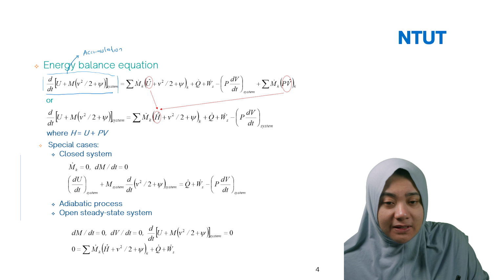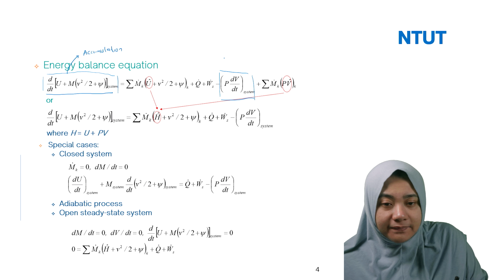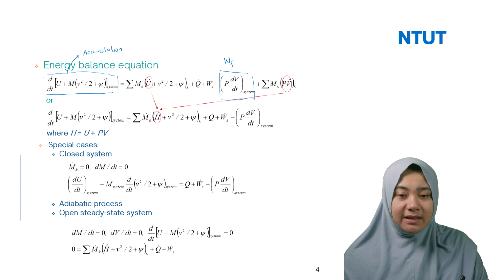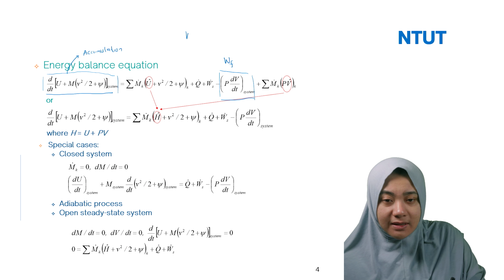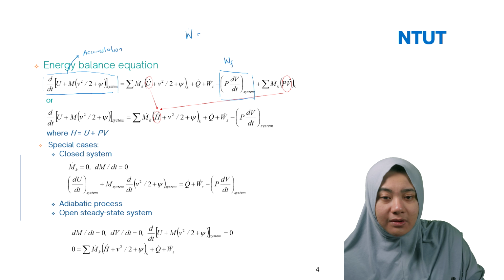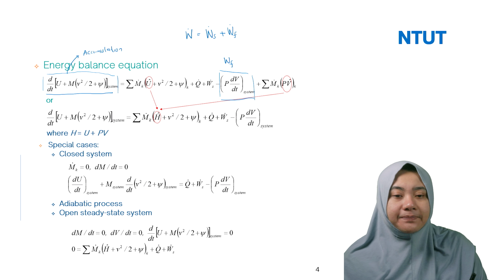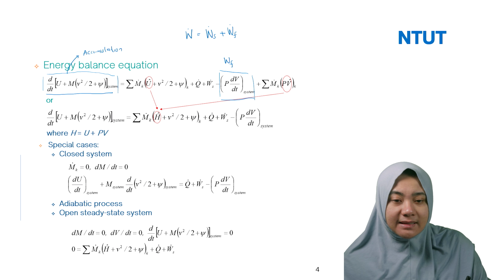This is what we discussed before about W_F, the work flow. Actually, the total work flow comes from the summation of W_s plus W_F. Later the sign depends on the system. And then you have plus sigma m_k P v. This term is so special.